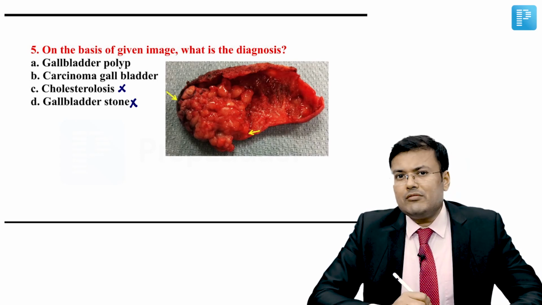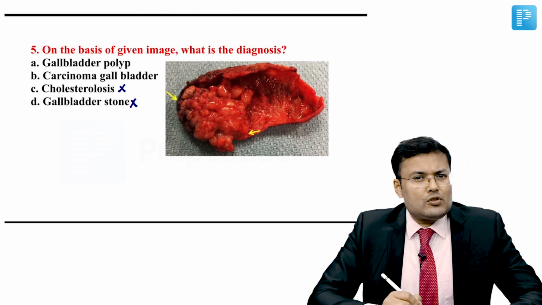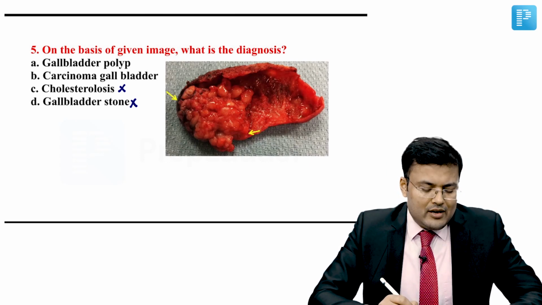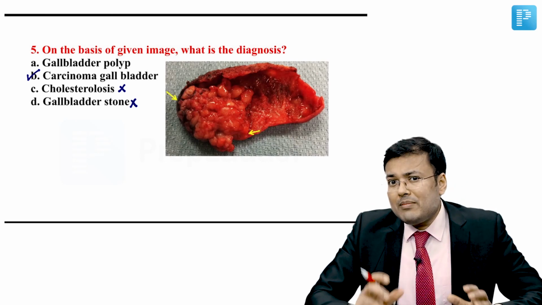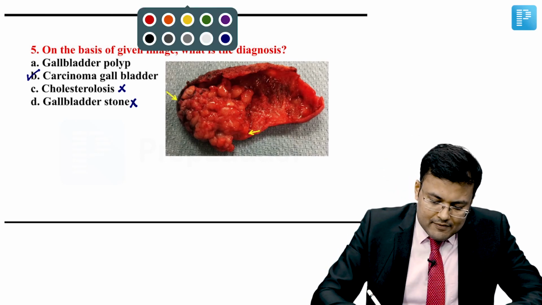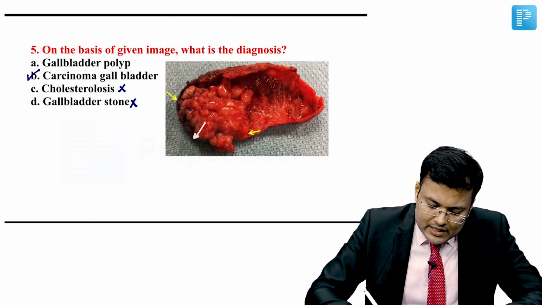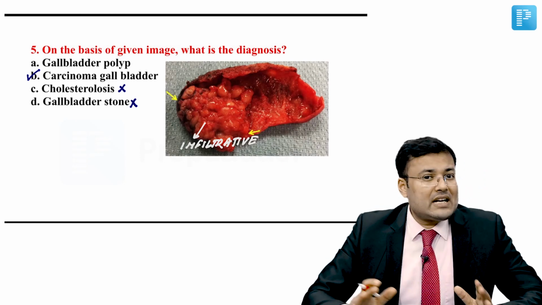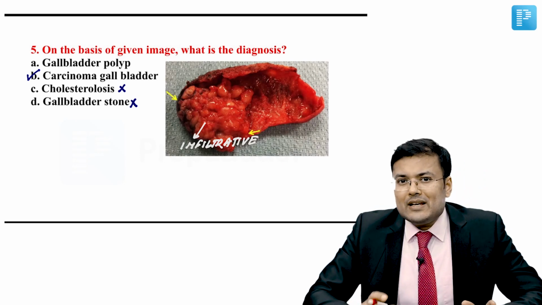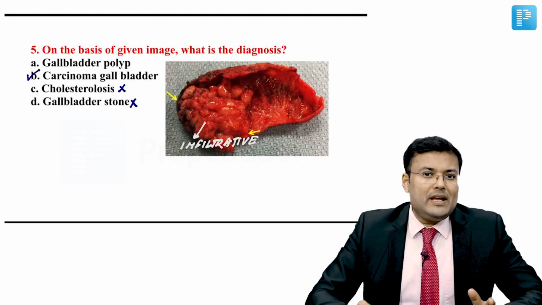So we have to choose between A and B. Most of the gallbladder polyps are benign. So out of these two, which one you have to choose? It is carcinoma gallbladder. Why? Because of infiltrative growth. What kind of growth is there? It is infiltrative. So the correct answer for this question is carcinoma gallbladder or malignant polyp. So the correct answer will be option B.